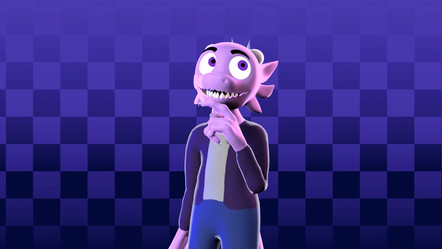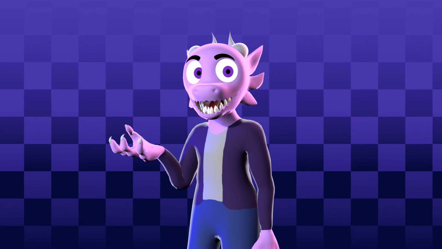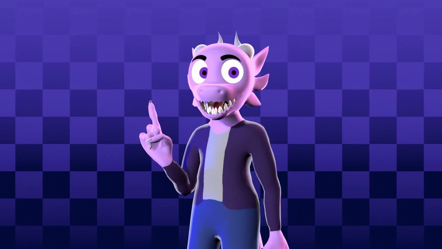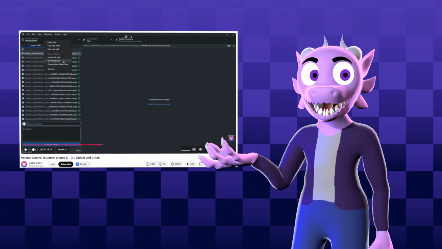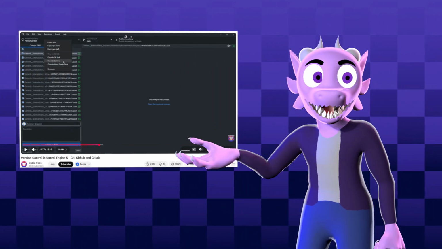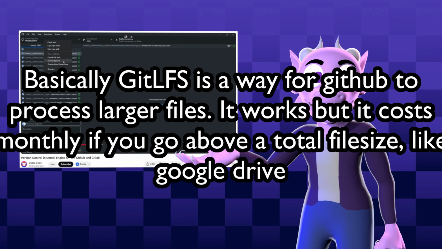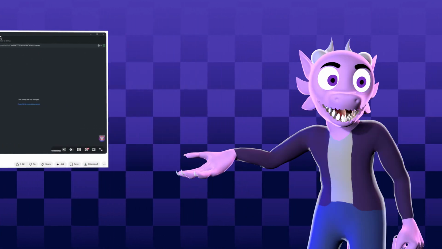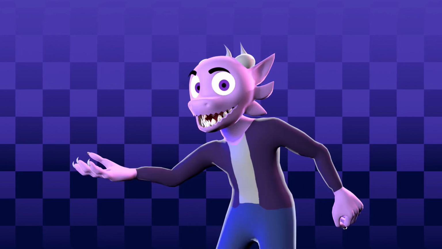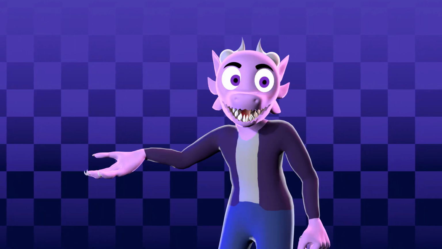Now, this is the part of the video where I would show you how to set up GitHub's desktop app for version control. However, I'd just be regurgitating this tutorial I followed. The only difference is I didn't go through Git LFS because I'd much rather have it take a bit longer and not have to worry about max file capacity. But also, more importantly, I cannot for the life of me remember how to set it up. It's 1000% worth it, and you should set one up for peace of mind.